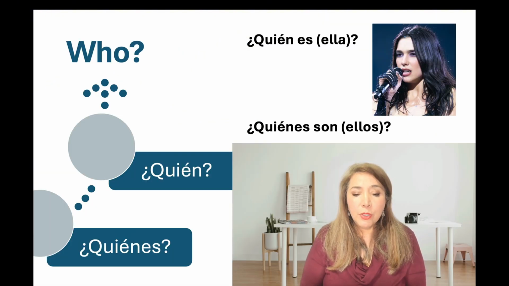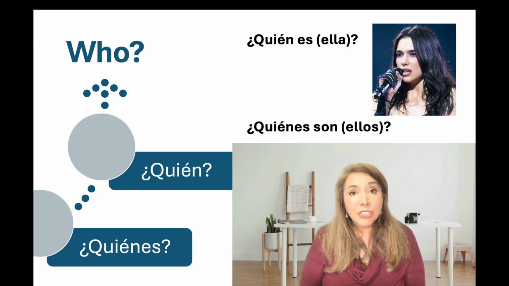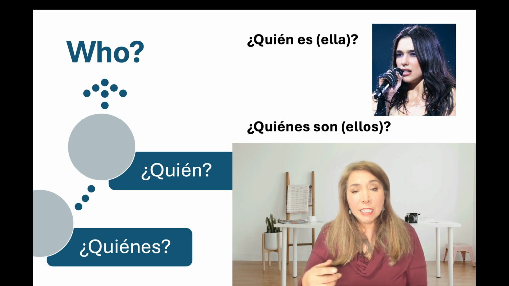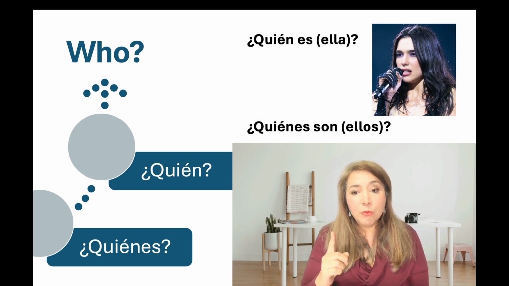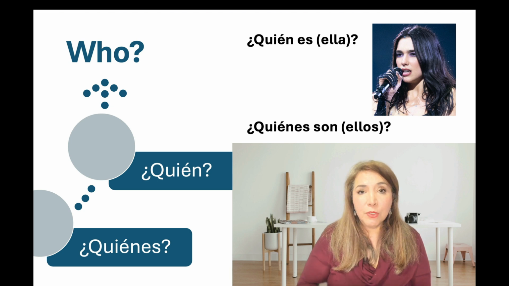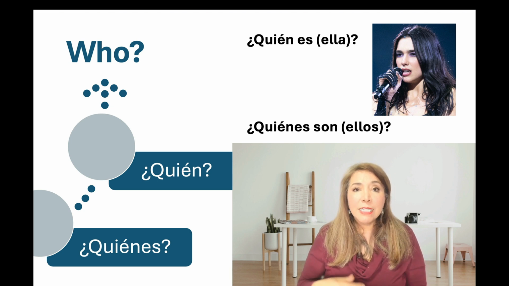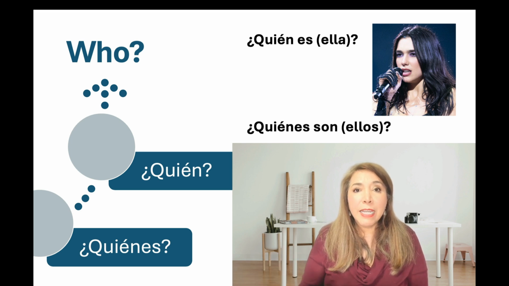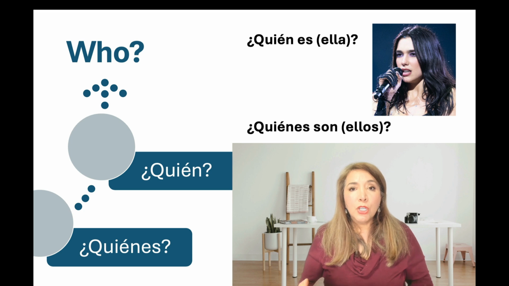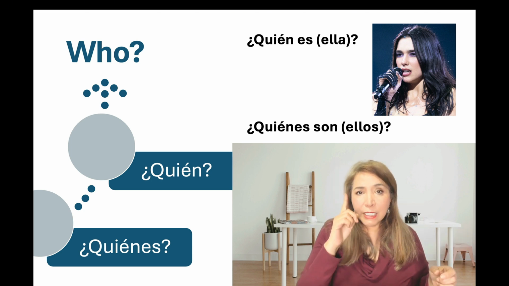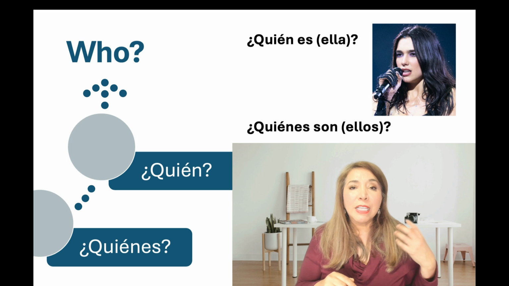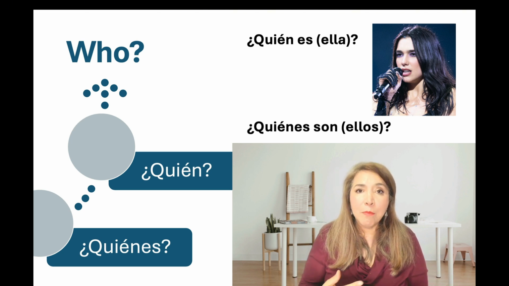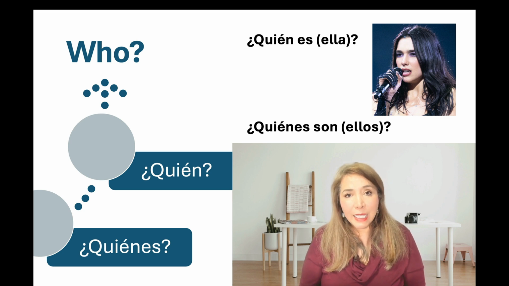Let's go with who. This one changes according to the number. If you're asking about one person, it's going to be quién, the first one there. If you're asking who are they, many people, more than one, quiénes. So use quién if you're just asking about one person. Use quiénes if you're asking about more than one person. Ejemplo. ¿Quién es ella?